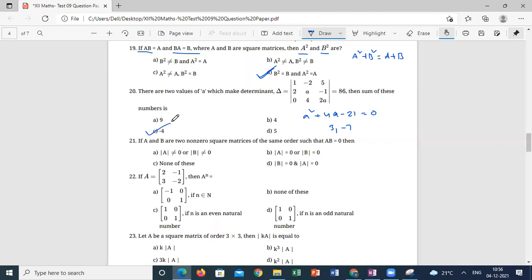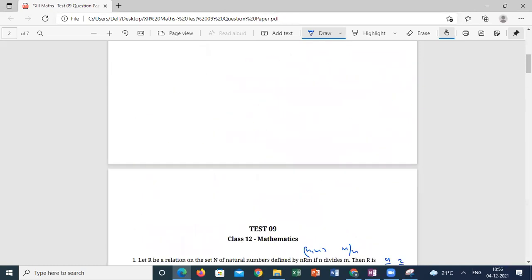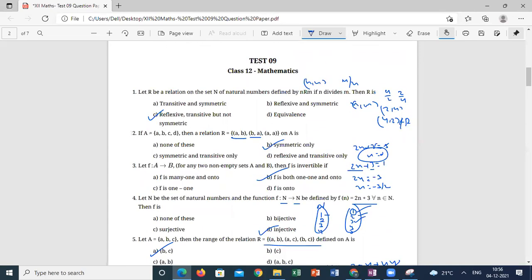Anyone having doubts till 20? Any question particularly we will discuss? Students? Sir, could you explain once again why the second question is not reflexive? See, whenever it is not reflexive, A comma A is there, but what about B comma B? Where is B comma B?